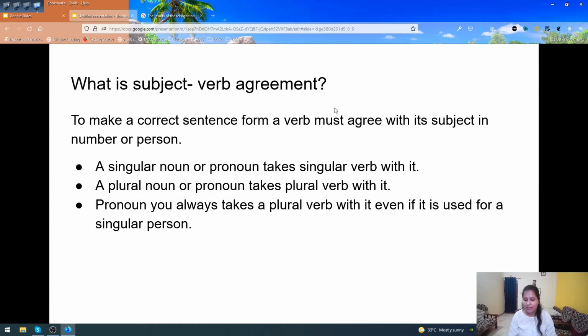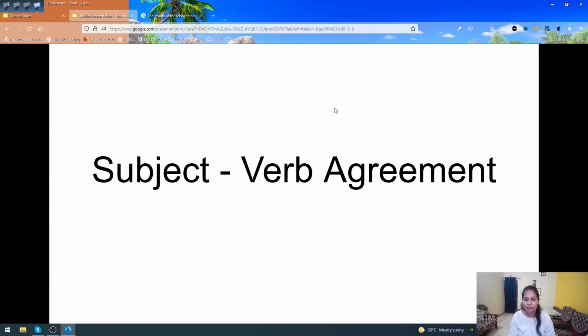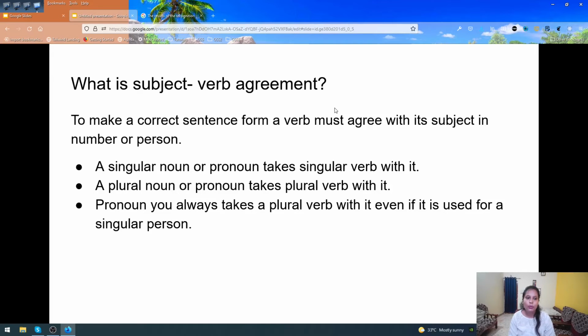So in our last class we learned about subject verb agreement. We came to know what subject verb agreement is. To make a correct form of sentence, a verb must agree with its subject in number and person. How? If the noun is singular, our verb should be singular. If the noun is plural, our verb should be plural. If there is a pronoun you, the verb should always be plural.